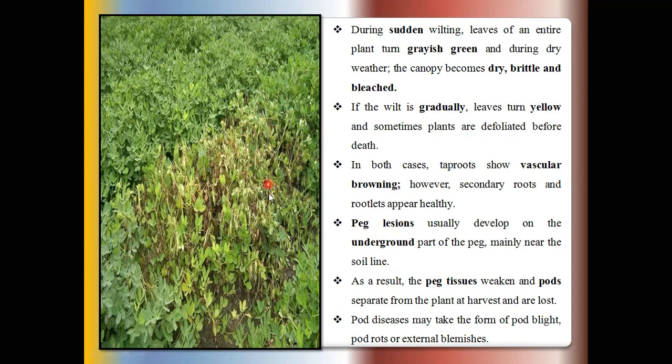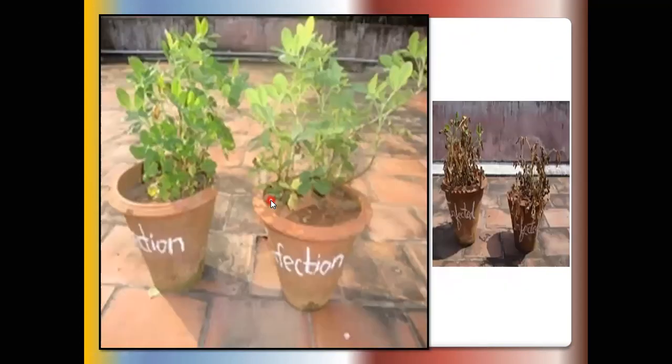So these are the symptoms seen in groundnut crops due to Fusarium oxysporum. This is a healthy plant of the groundnut, and this is the infected plant. These photographs show totally wilted plants.